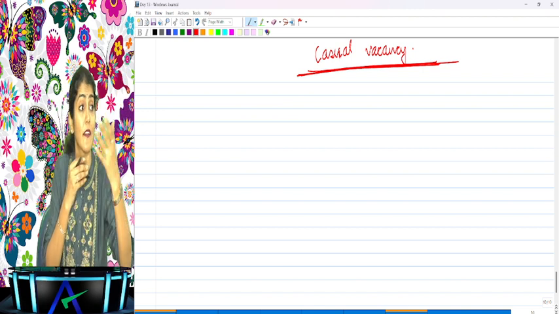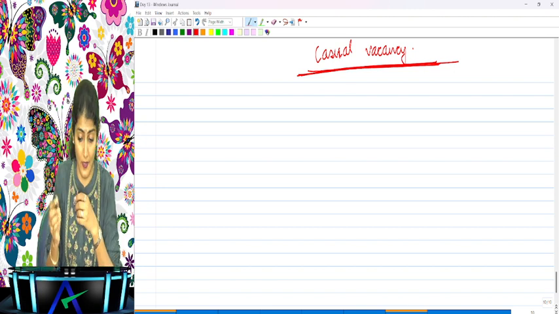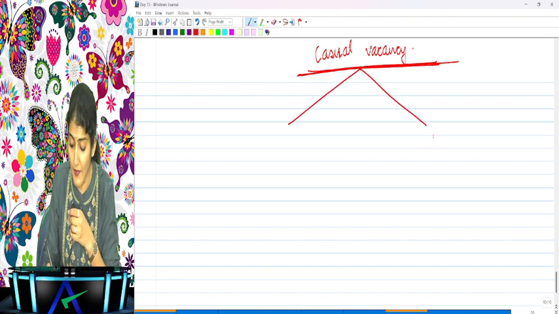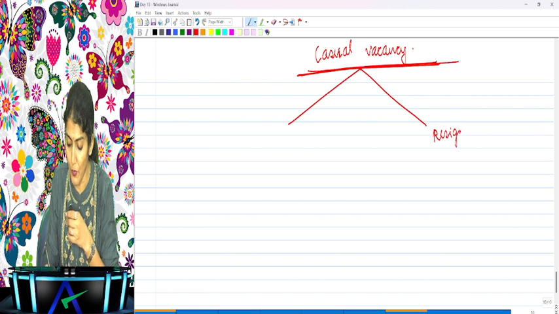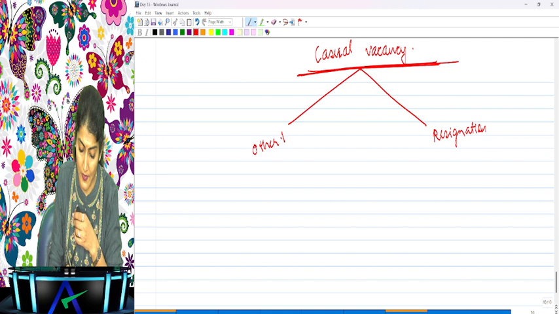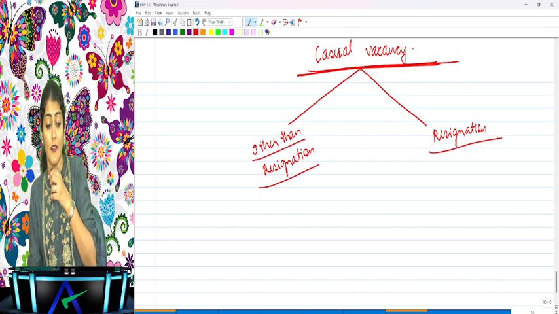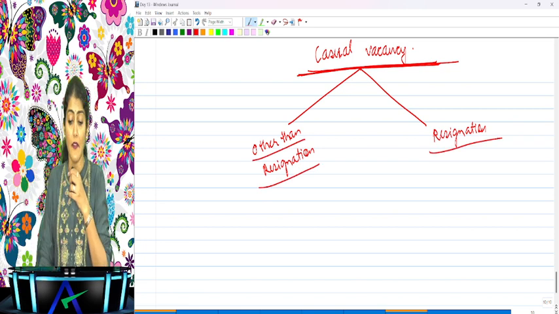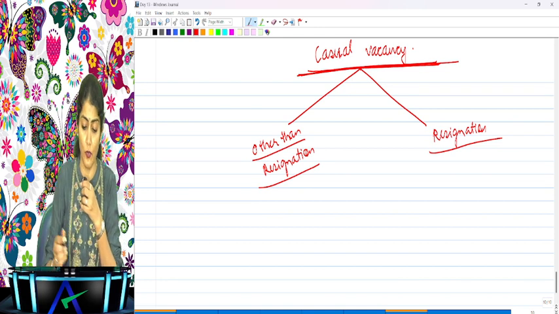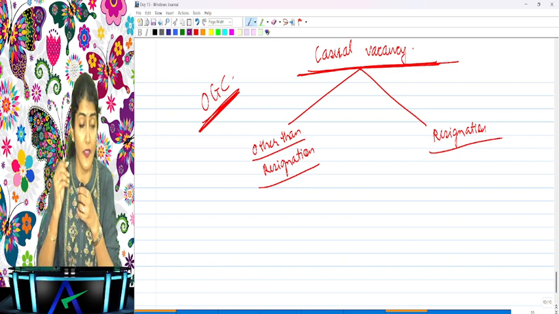Or what, the auditor resigned. So all of a sudden, there is a vacancy in the office of the auditor. So there could be a vacancy in the office of the auditor due to resignation, or there could be a vacancy in the office of the auditor other than resignation. Are you understanding that? Right, all of a sudden there is a vacancy in the office of the auditor. This vacancy could be due to other than resignation, or it could be due to resignation. I am talking about OGC. What is OGC? Other than government company.